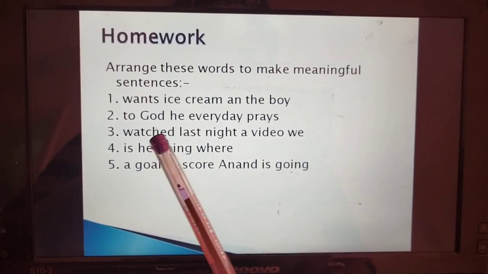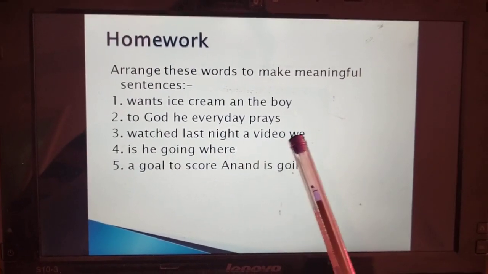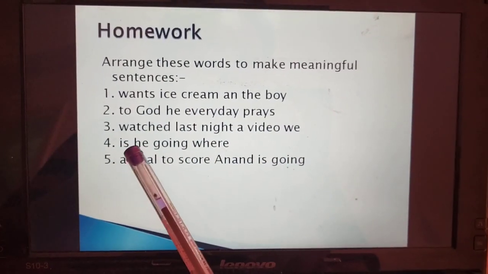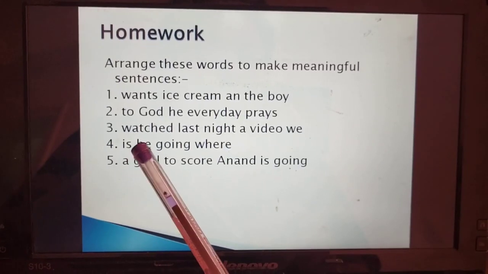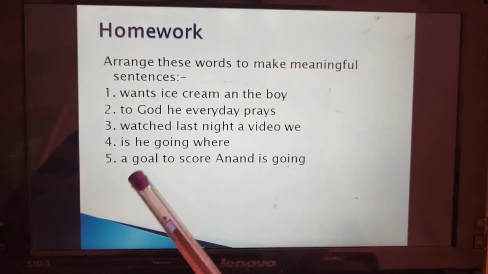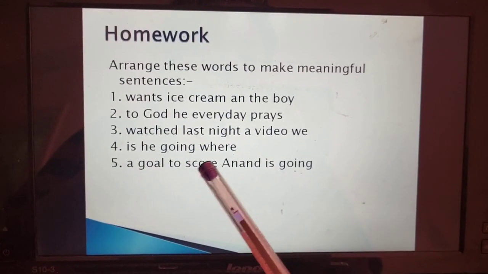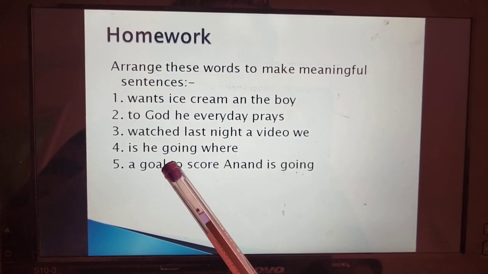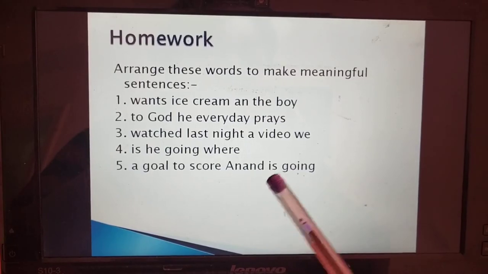Third, watched last night a video V. Fourth, is he going where? Fifth, a goal to score Anand is going.